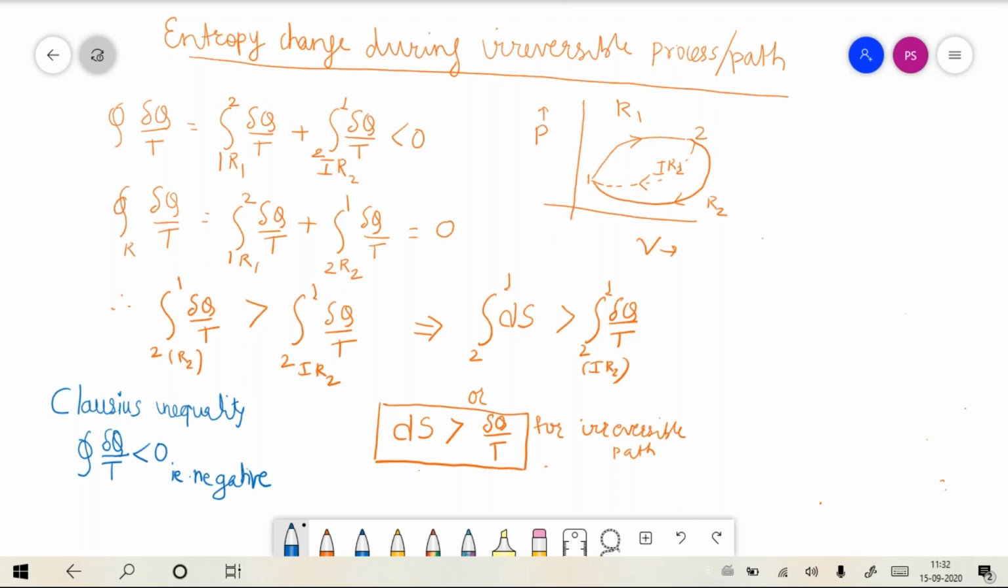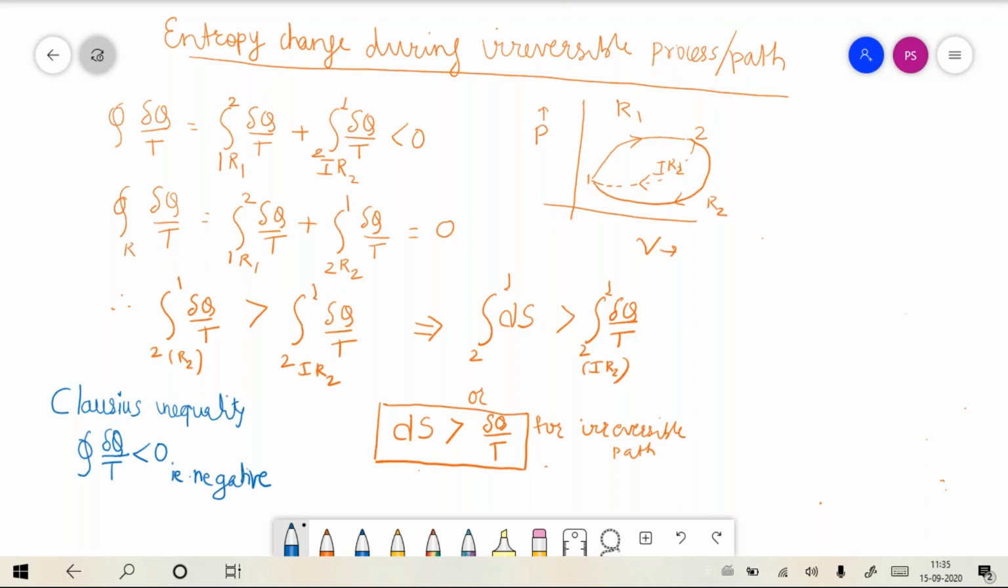Up to now, we have been talking about the cyclic integral of del q by T. Using this understanding of the Clausius inequality, we will derive the expression for entropy change during an irreversible path, an irreversible process.